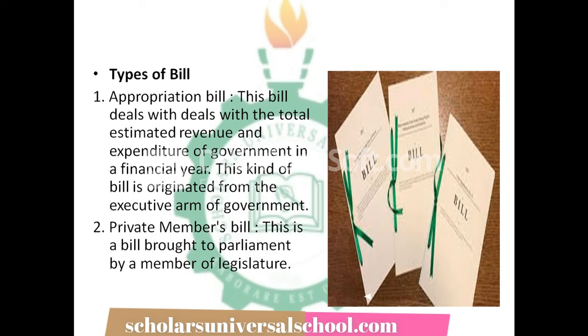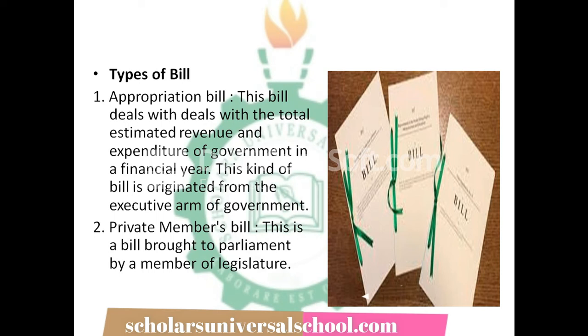So it is the revenue or the income that determines the amount to be spent on these expenditures. Before that could be done, there must be an appropriation bill to that effect, which must be presented before the legislature and passed into law.